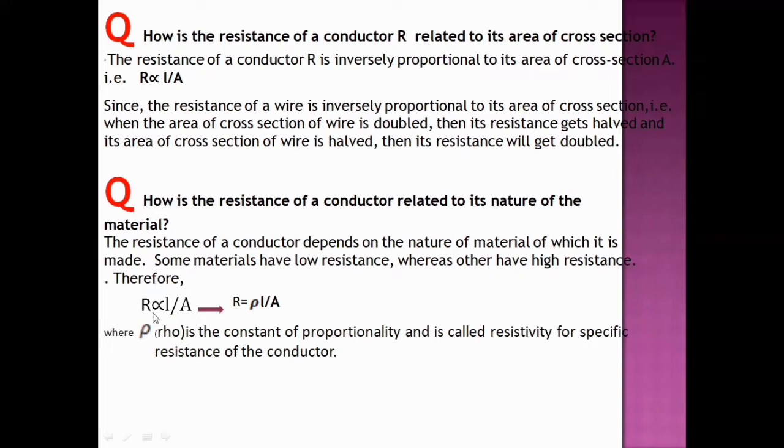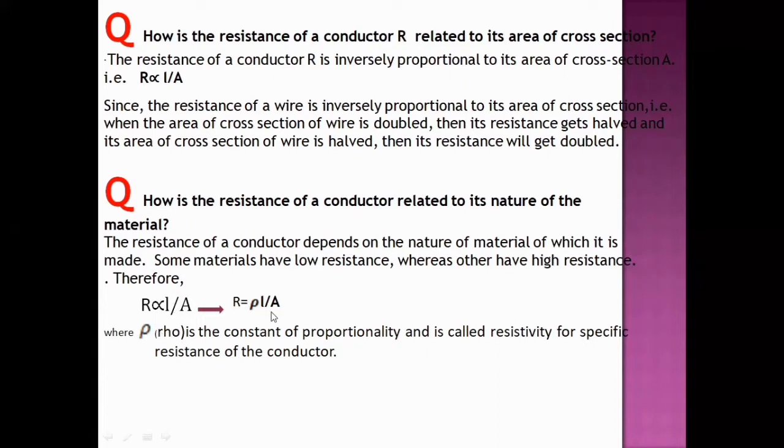Therefore, R is proportional to L by A. This implies R equals rho into L by A, where a constant of proportionality is introduced, rho, the Greek symbol, which is called the resistivity or specific resistance of the conductor.